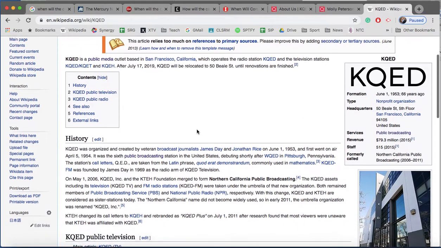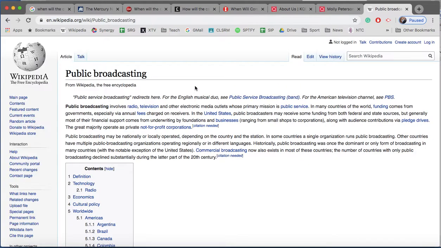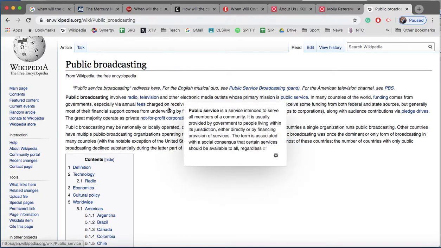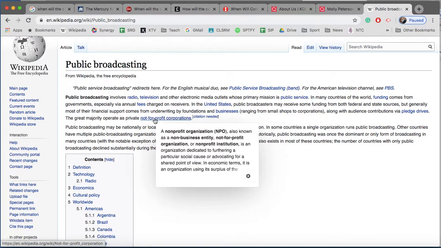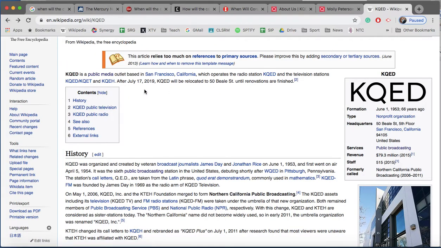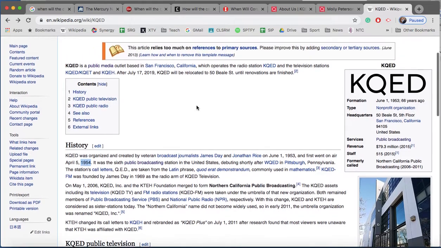Okay, that looks pretty good. So what is public media? I'm not really sure what that is. So if I click on public media, that's going to give me more information. Public broadcasting involves radio, television, other communications. That's a public service. And it says that's not for profit. Their funding comes from the government as well as foundations and businesses. So this news source, KQED, has been around since, it looks like, 1954. It looks like a pretty good news source.